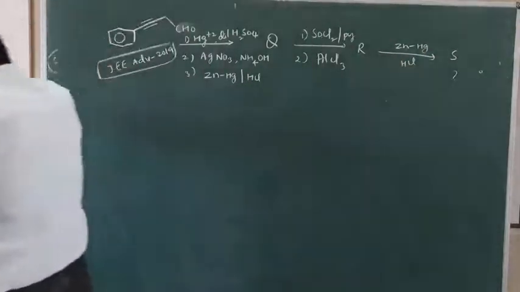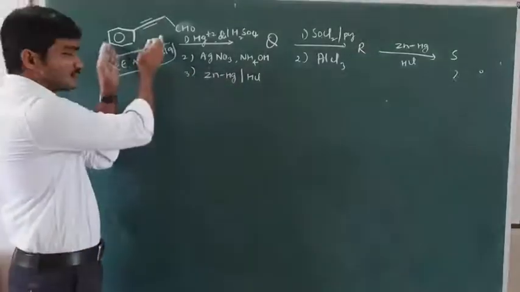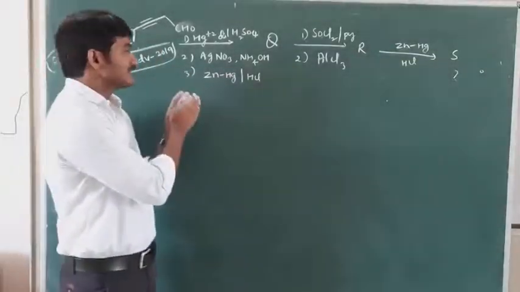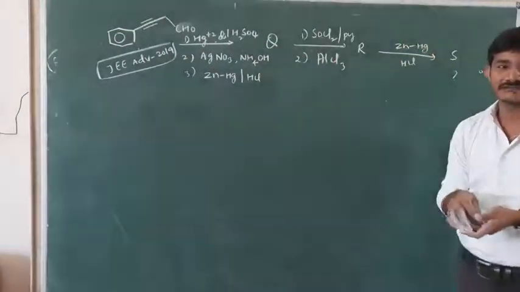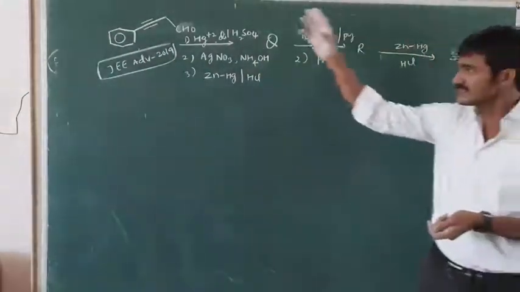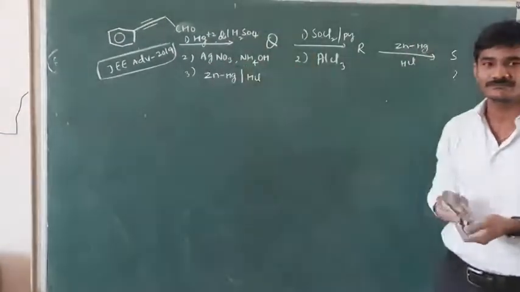So this was one problem which was asked in JEE 2009. Here you can see the reactant is only one. One reactant is given, but how many reagents can you see? 1, 2, 3, 4, 5, 6 reagents are given. So unless you understand the functioning of these 6 reagents, you cannot convert that reactant into the product.